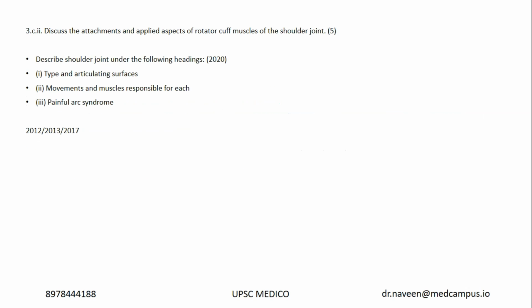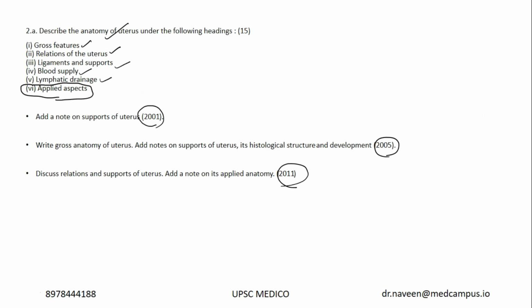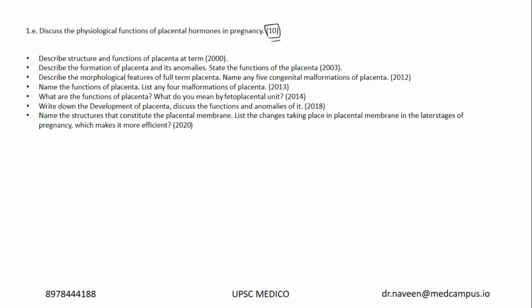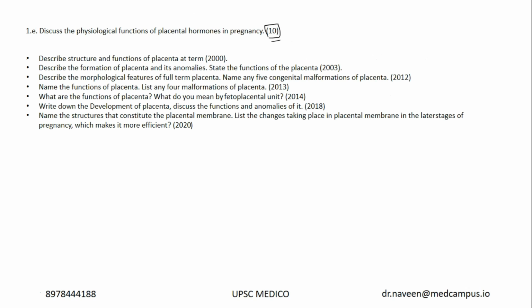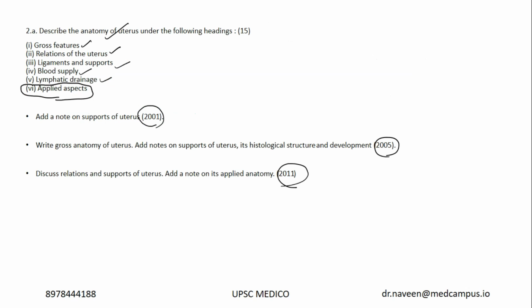So in future, focus on the cranial nerve functional components, very important. In future, focus on the clinical aspects of the joint, which are very important. And in future, also focus on the developmental anomalies of the embryology part, and also practice images. This is what you take home from anatomy point of view. Why this is important? Because when an examiner is about to set a new paper for 2023-24, he will be analyzing the previous year question papers and he will be giving a question which is very close or pretty close to the pattern which is given in the recent exam.